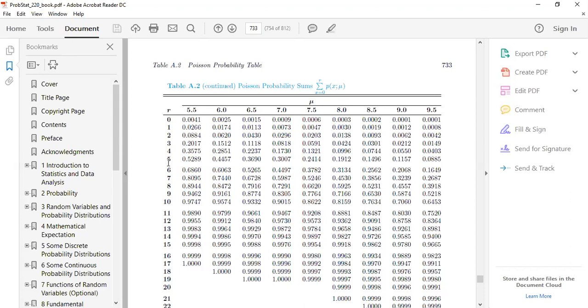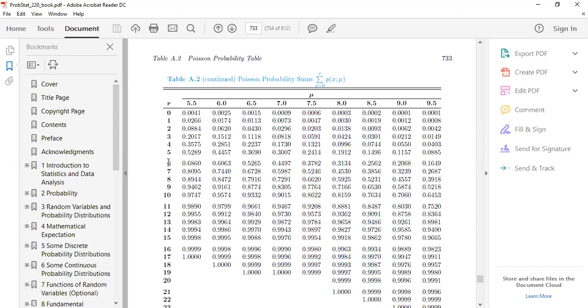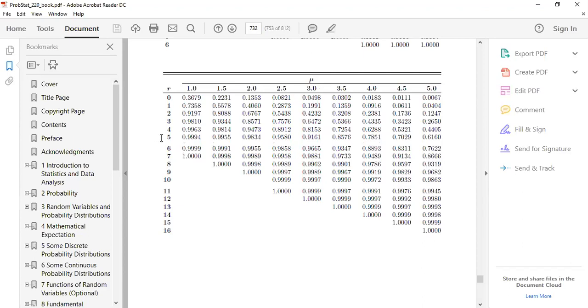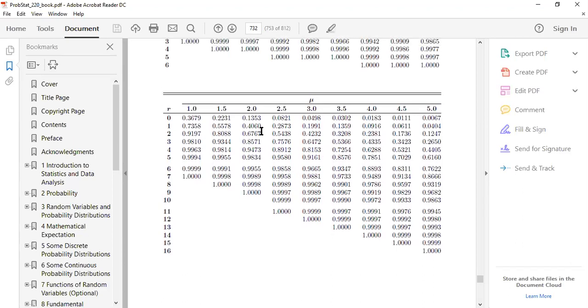So let me go to the previous page. You can see on this page, the probability distribution with r equal to 5 and P equal to 5, look at my cursor, that is 0.6160. So let me use this value. That's how you can use this Poisson distribution table.